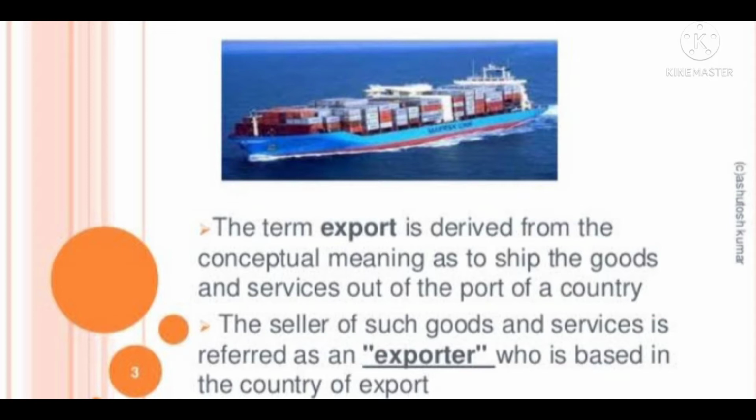Now coming to the meaning, the term export is derived from the conceptual meaning as to ship the goods and services out of the port of a country. So it is nothing but shipping the goods out of the port of our country that is called export trade. Now the seller of such goods and services is referred to as an exporter who is based in the country of export. So the person or the company who is sending the goods and services out of the national boundaries and territories, you call him an exporter.